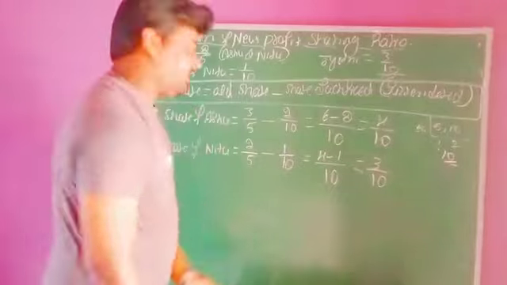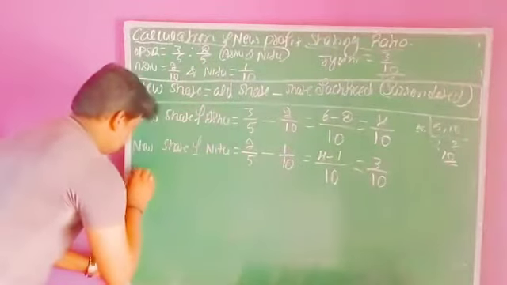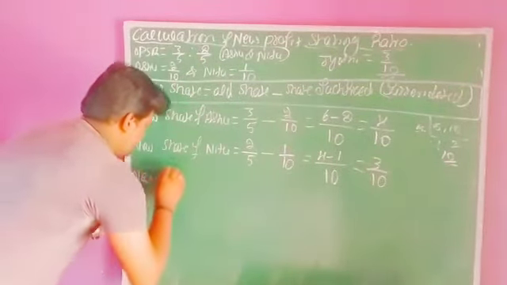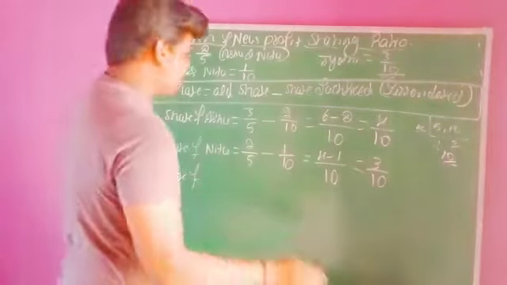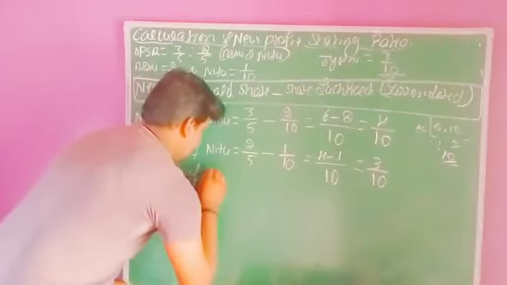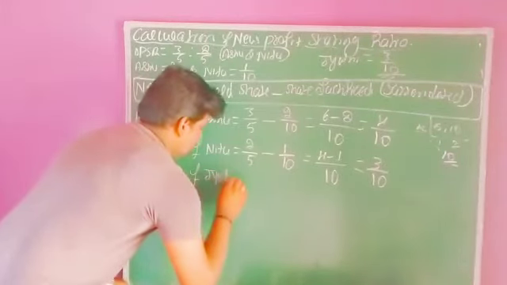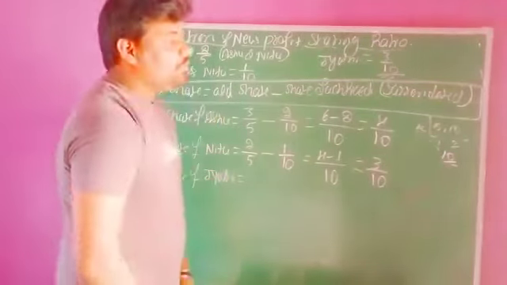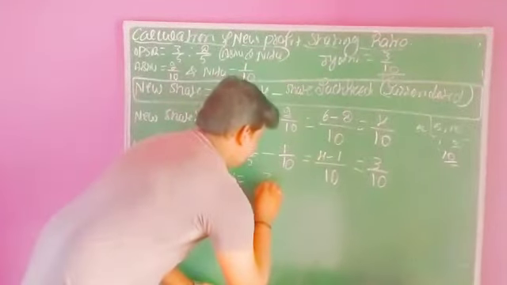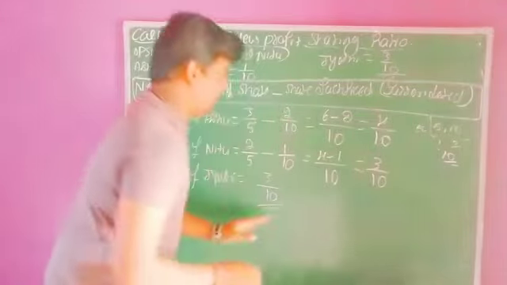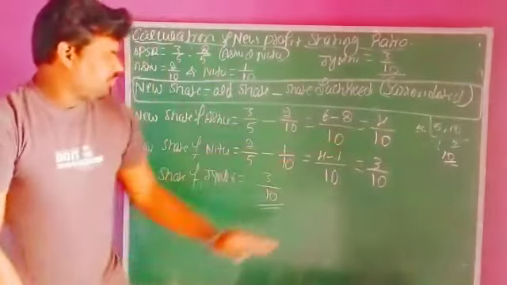Who's the next partner? New share of Jyoti. Jyoti is a new partner in the business. How much share are they offered? 3 by 10. So 3 by 10 is the new profit sharing ratio.